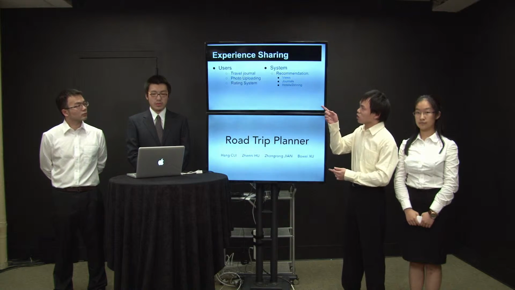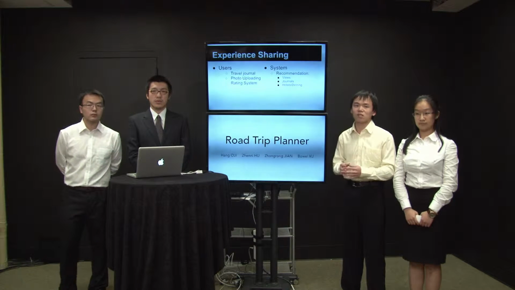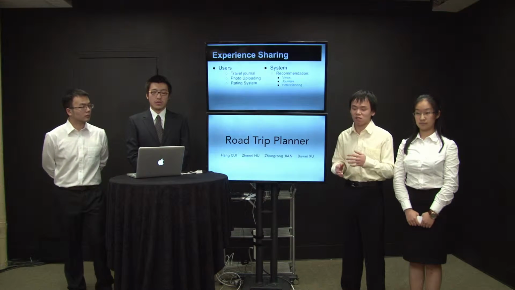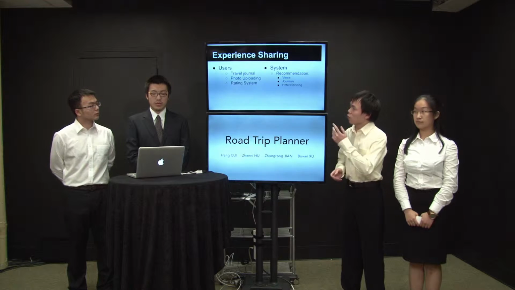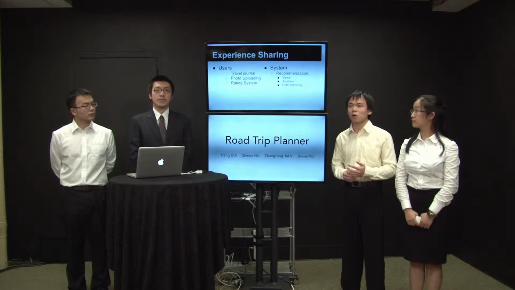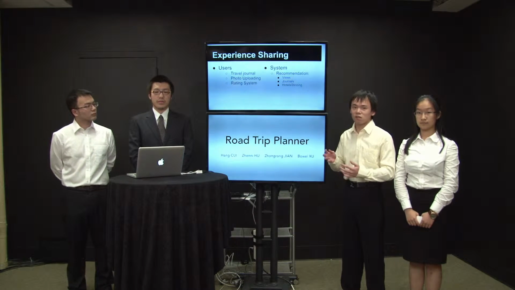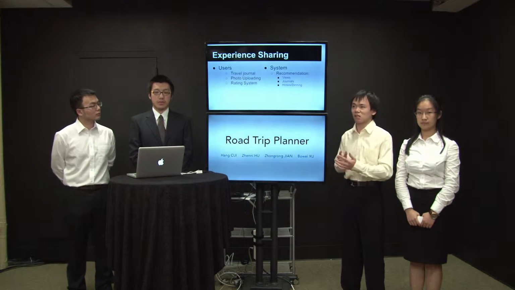Also in the journal, users are allowed to upload photos of the places they visited, which enhances the experience. We also have a rating system where users can rate almost everything on the map, like the views, the service points, etc.